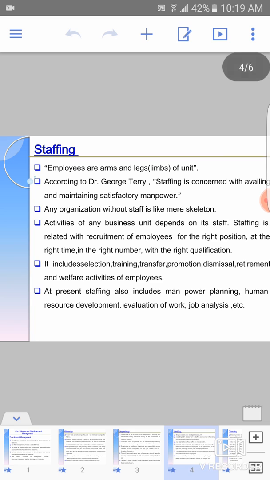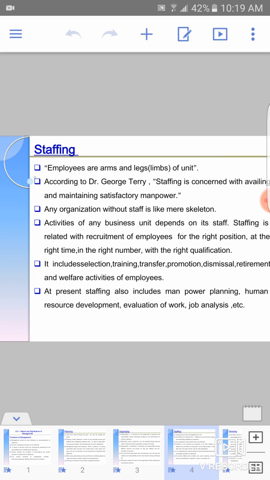Next we are going to study staffing. Staffing means to recruit people. Basically, without recruitment, an organization cannot exist. Without staff, an organization cannot exist. So the first point is that employees are the arms and legs of the unit.